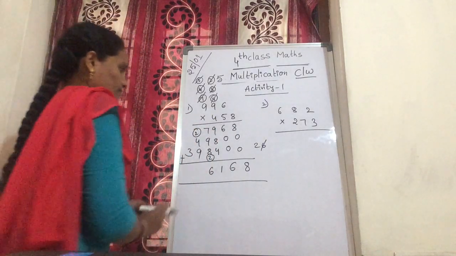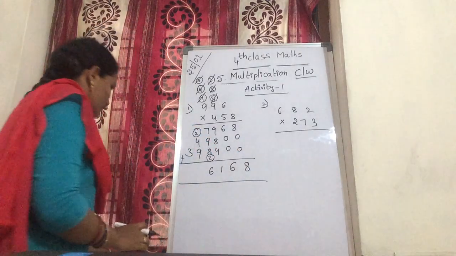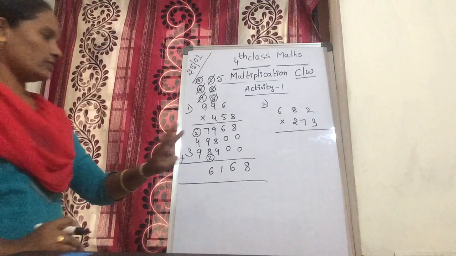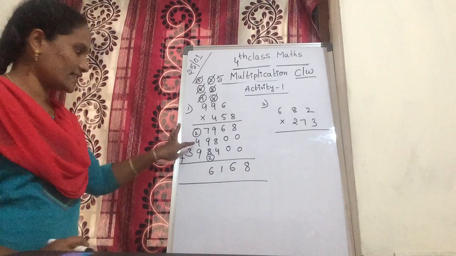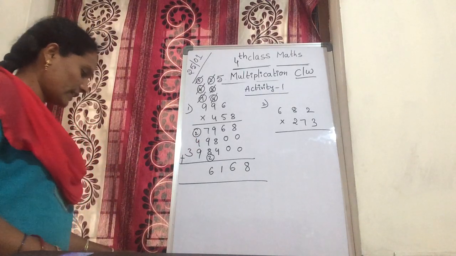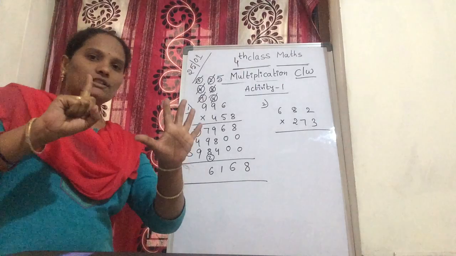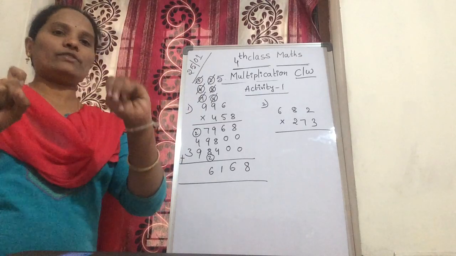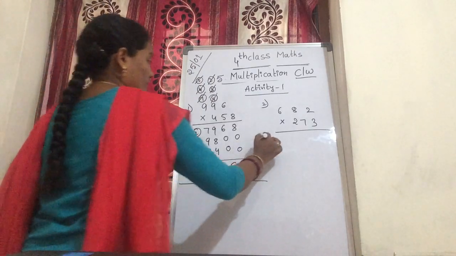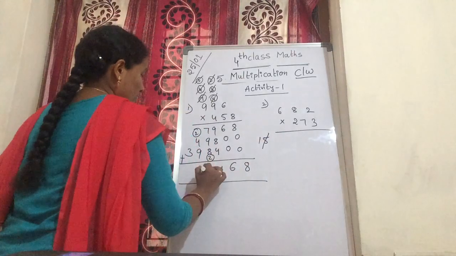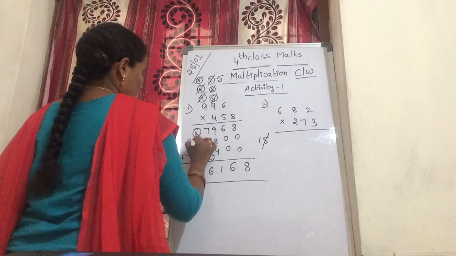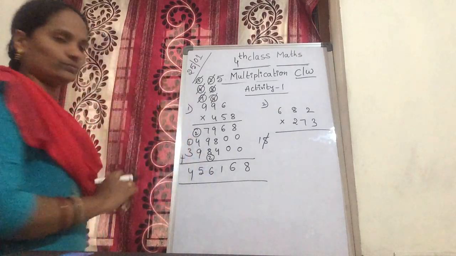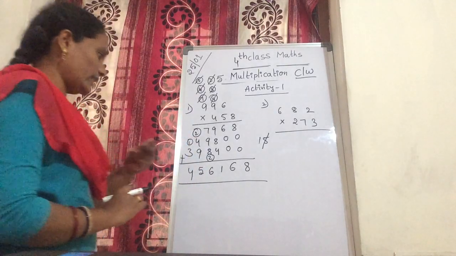Now next, 2 plus 4, 2 plus 4 is 6. 6 plus 9: count 9 after 6: 10, 11, 12, 13, 14, 15. So you get 15. Again 15 gives two numbers, 5. First is kept down, second number is a carry over. Now 1 plus 3 you get 4. So what is your answer? How much do you get?